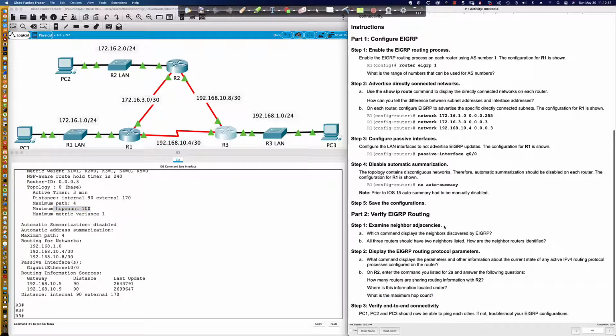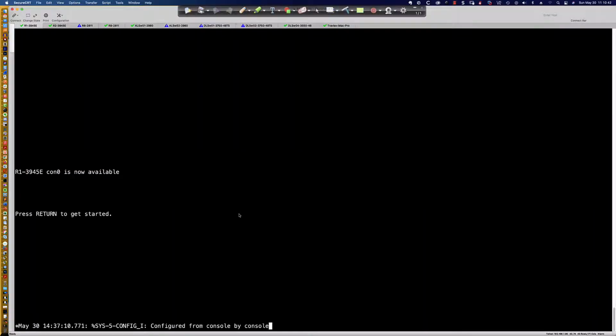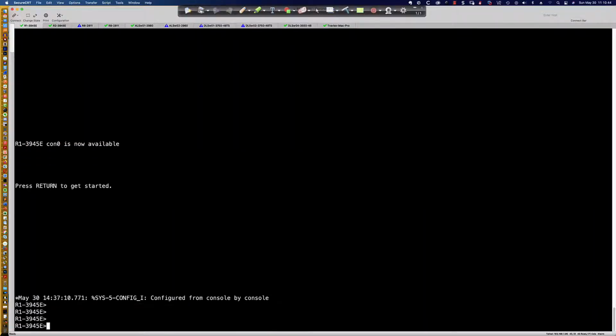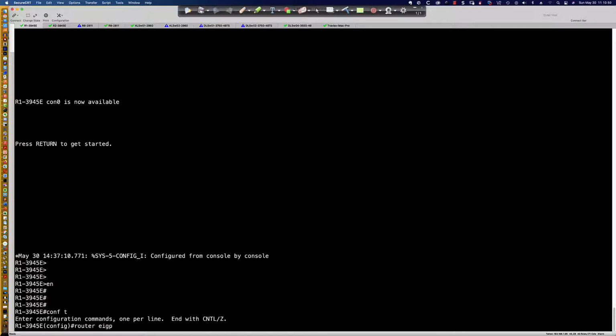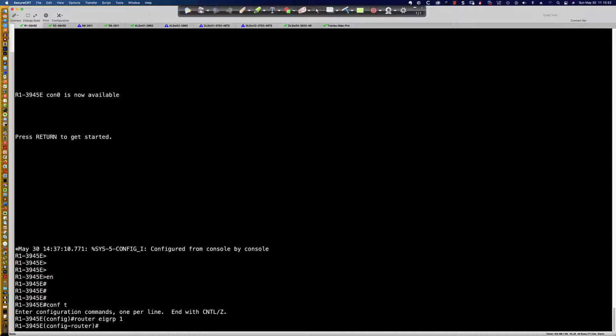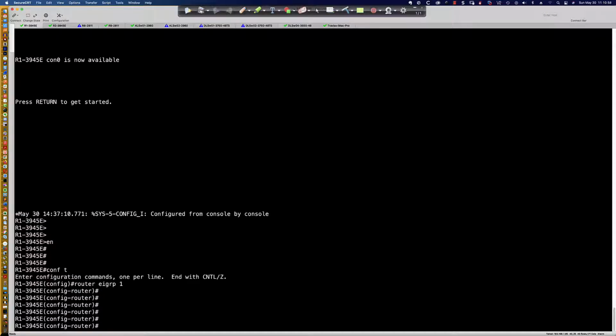All right, now the last thing that I want to show you, and this is extremely important, you'll notice we were using the wildcard mask. And the reason that Cisco is going to have you do that is because it makes really great exam questions when they can show you network statements where the wildcard mask doesn't actually match what the dotted decimal subnet mask notation is, or doesn't reflect what the dotted decimal subnet mask notation would be.